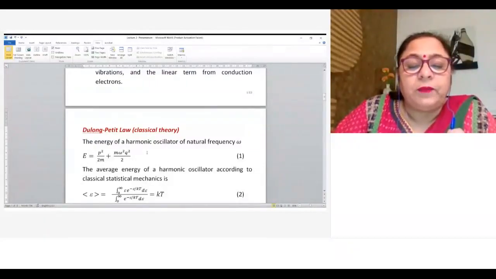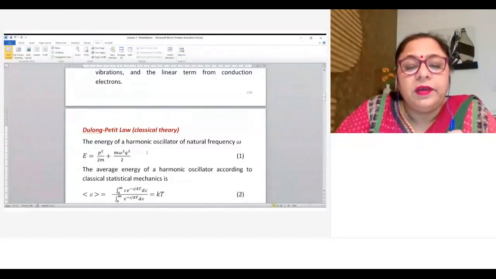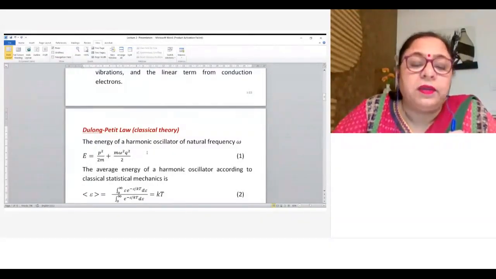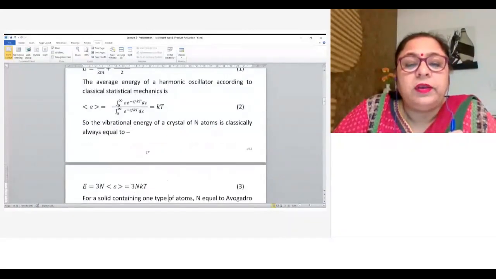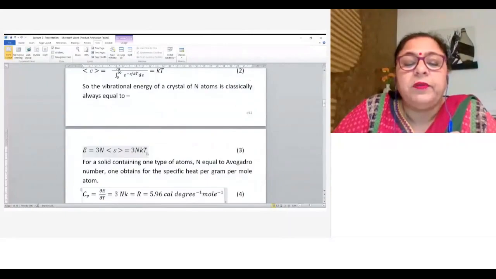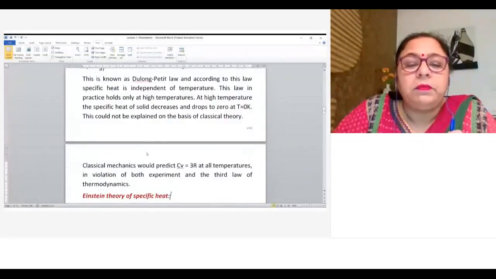The average energy of the harmonic oscillator is kT for one atom, and the total energy is 3N kT. If we take the temperature derivative of 3N kT, we get 3N k, which is nothing but 3R. That is the heat capacity. So in the classical theory, heat capacity is independent of temperature. It is 5.96 calories per degree per mole.